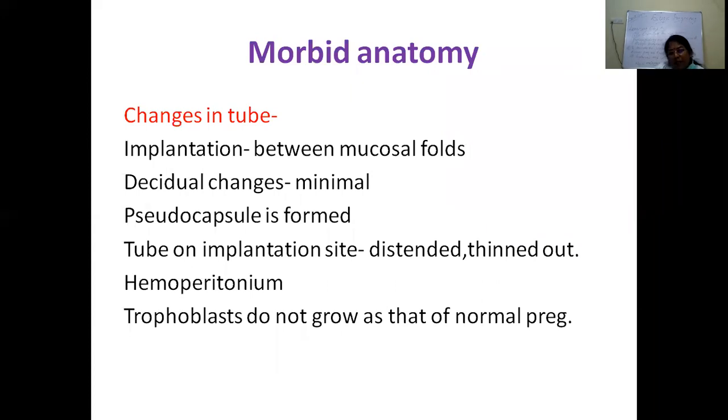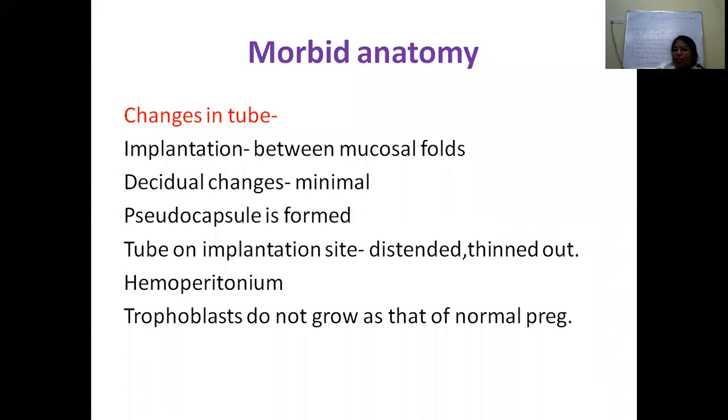So what happens when there is a pregnancy in the tube? There are changes in the tube, and there are changes in the uterus also. So what happens in the tubes? The implantation usually occurs between the mucosal folds, and as the pregnancy goes on increasing, the tube becomes thinned out.